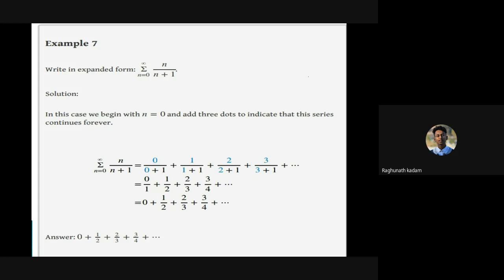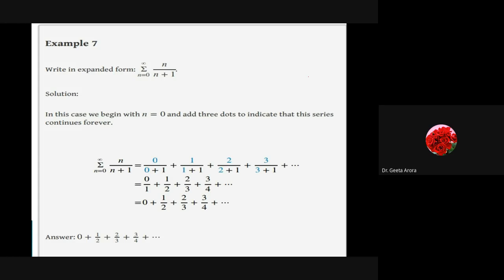Ma'am, if there will be no infinite, like a 30-digit number or 40-digit number, do we have to write all that? Raghunath, I'm not getting you, but please repeat. Ma'am, here is n equals 0 to infinity. If there will be no infinite, like 0 to 50, do we have to write all 50 terms, or do we just write 4 terms?